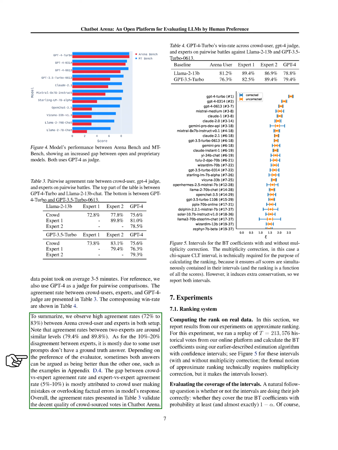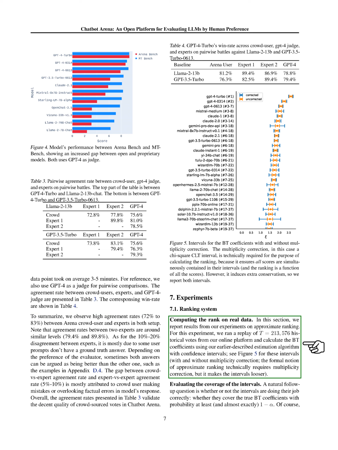Section: Ranking System. In this section, we present the results of our experiments on approximate ranking. We conducted an experiment where we analyzed T equals 213,576 historical votes from our online platform. We calculated the BT coefficients using our estimation algorithm and determined confidence intervals. These intervals are shown in the figure, both with and without multiplicity correction. The concept of approximate ranking technically requires multiplicity correction, but it leads to wider intervals.